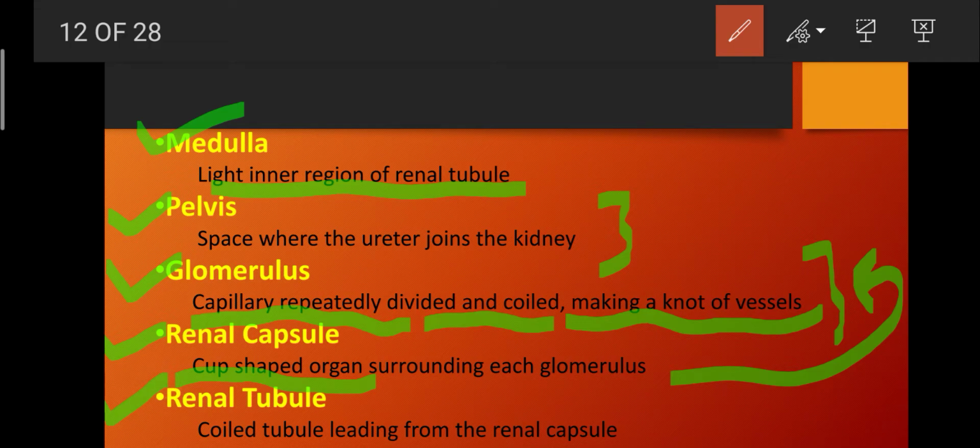What is renal tubule? Renal tubule is a coiled tubule leading from the renal capsule. So glomerulus is a capillary repeatedly divided and coiled upon itself, making a knot of vessels. The glomerulus is surrounded by a cup-shaped organ known as the renal capsule. And the tubule that leads from the renal capsule, in coiled form, is known as the renal tubule.